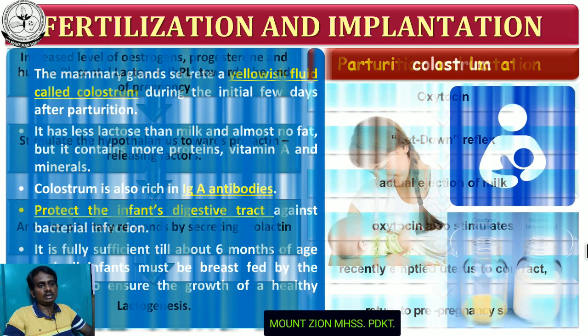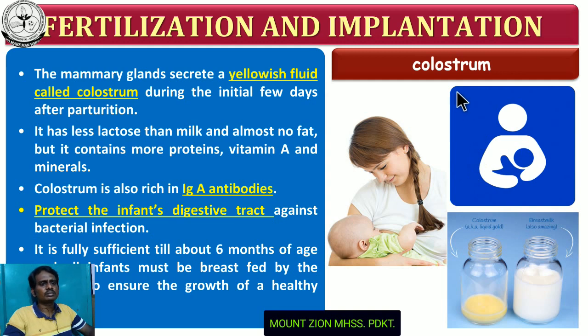The last part of this section, colostrum. Colostrum is a yellowish secretion or yellowish fluid secreted by the mammary gland during the initial stage of the lactation period.